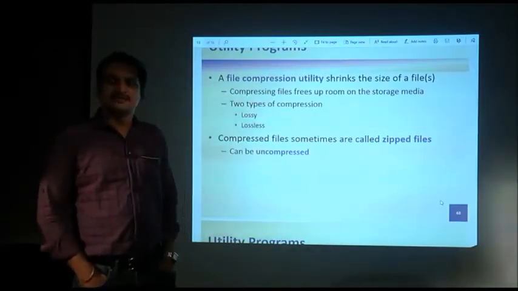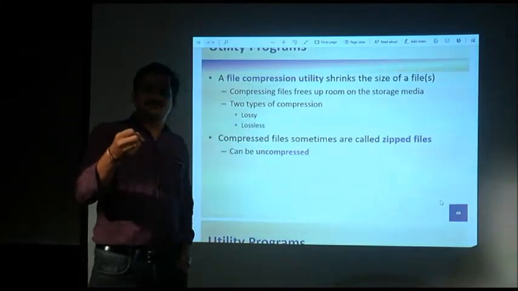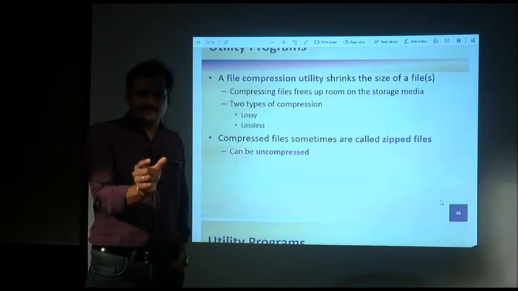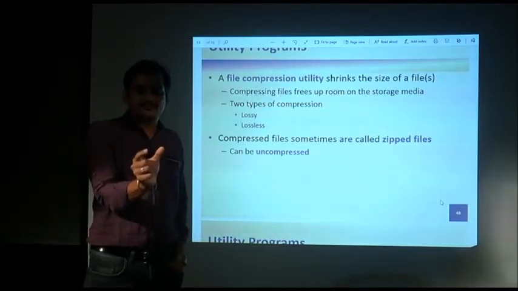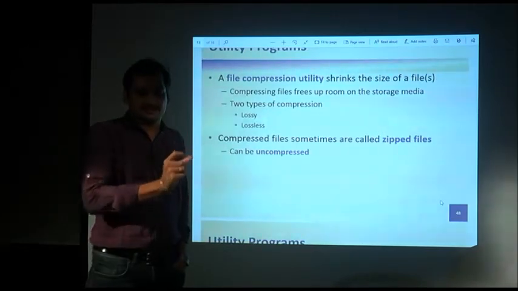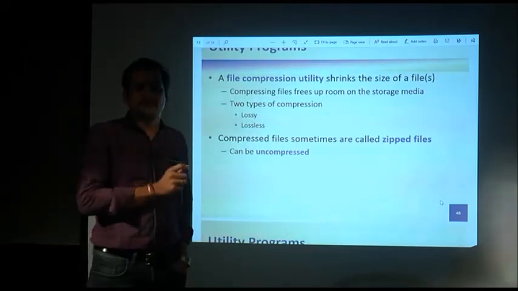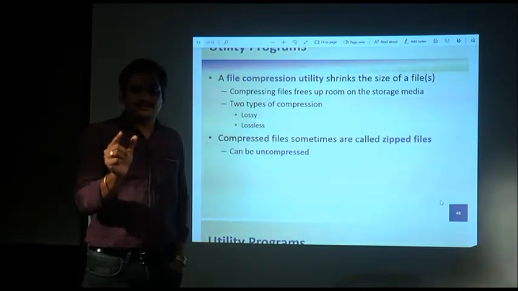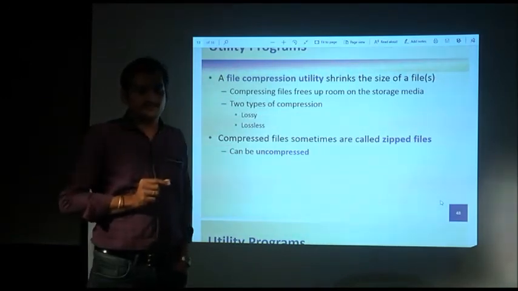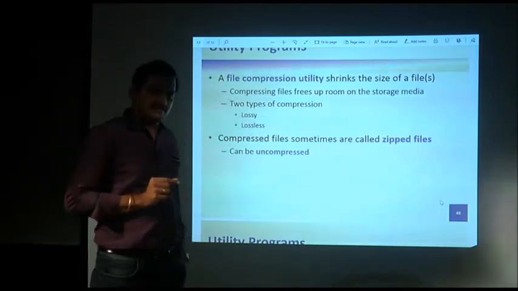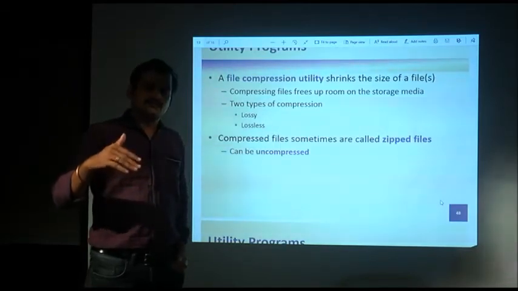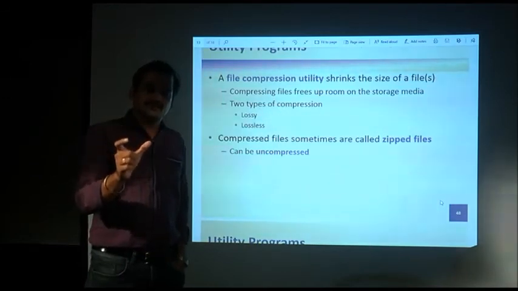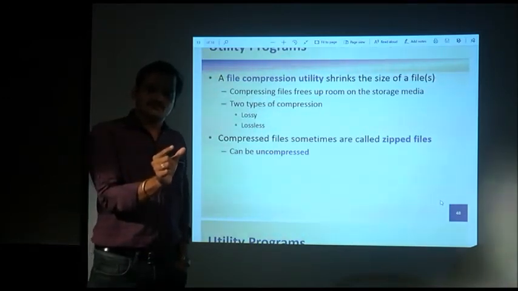Lossy compression is basically used for reducing the size of images and videos, because the size of images and videos may not reduce as much as text. Text files get reduced up to 50% of the size, but images and videos are not going to reduce up to that. They reduce by some size, but very little compared to text files or other files. So in that case, we sometimes allow lossy compression. Lossy compression means the image or video file gets reduced to a somewhat smaller size.